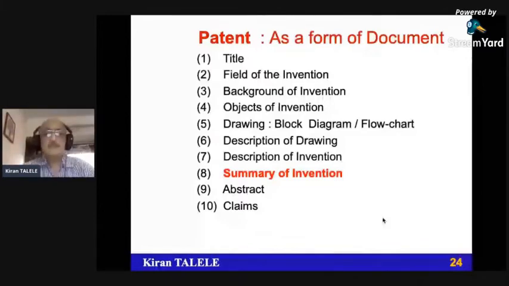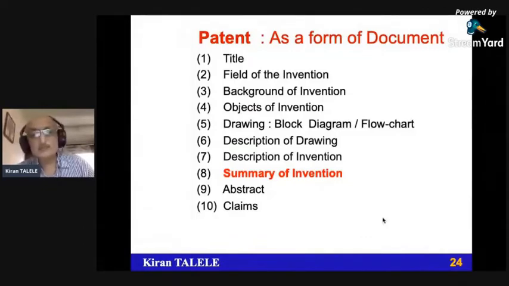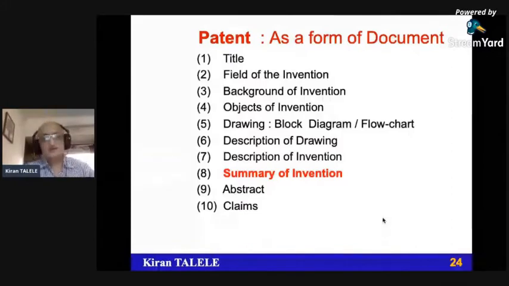Description of invention may include some additional information which is required and which is already available in the patent or disclosed form. That means sometimes you have one additional feature of the invention, but your entire system is already existing. You develop a new application based on mobile, but your mobile system is already existing. So in that case, the description may include some part of the disclosed invention, but the summary should include the summary of your invention. Claim should include only your invention. What is claimed by you? What is claimed by the invention? So if you read any patent, the claim will tell you the invention of that inventor.